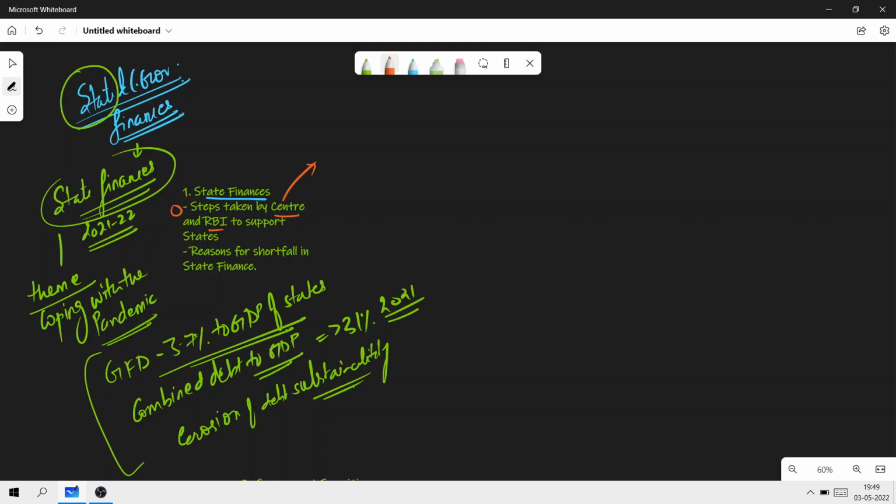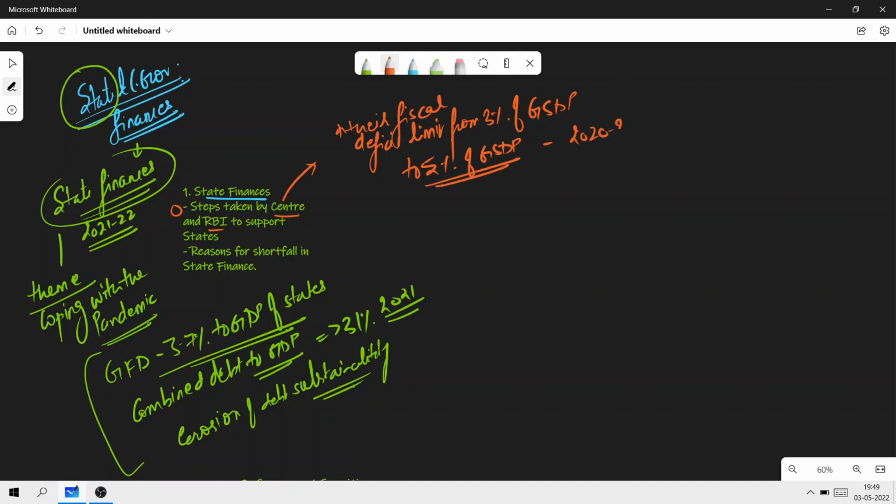The central government permitted states to increase their fiscal deficit limit from 3% of the GSDP to how much? To 5% of the GSDP, right? Very important. This was in 2020-21. Please understand it is the increase.